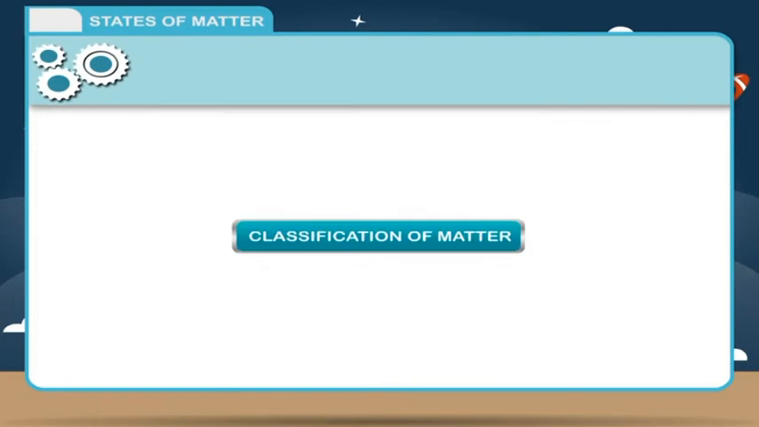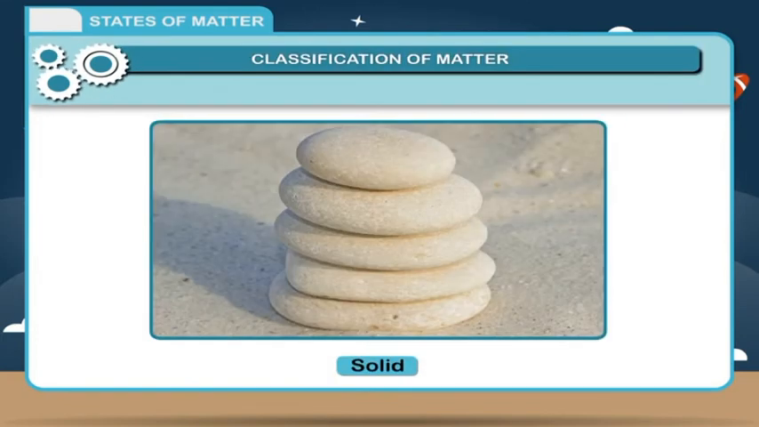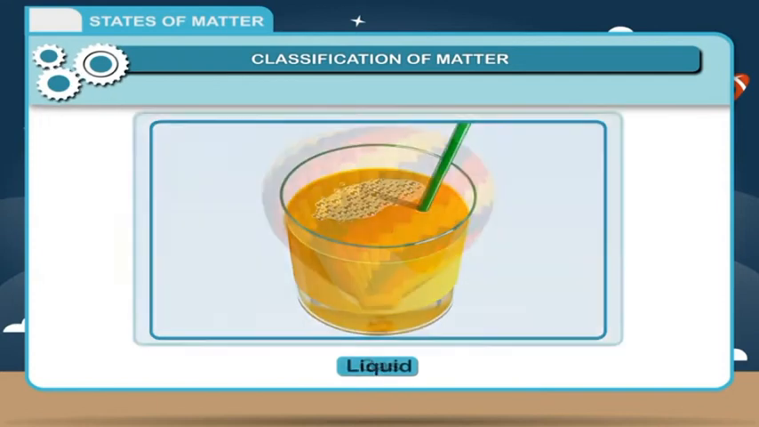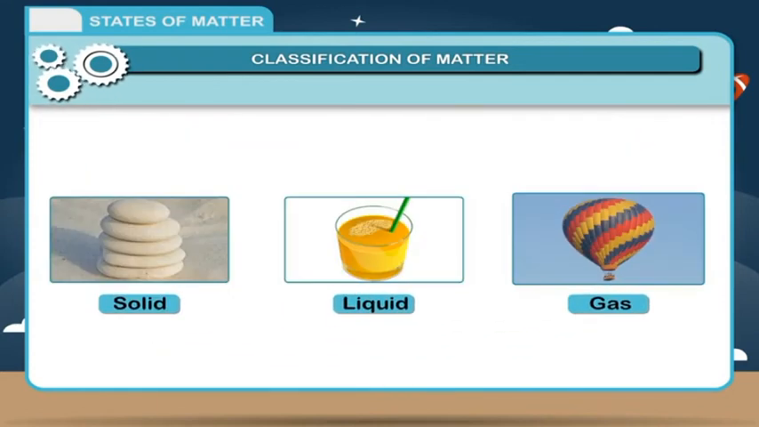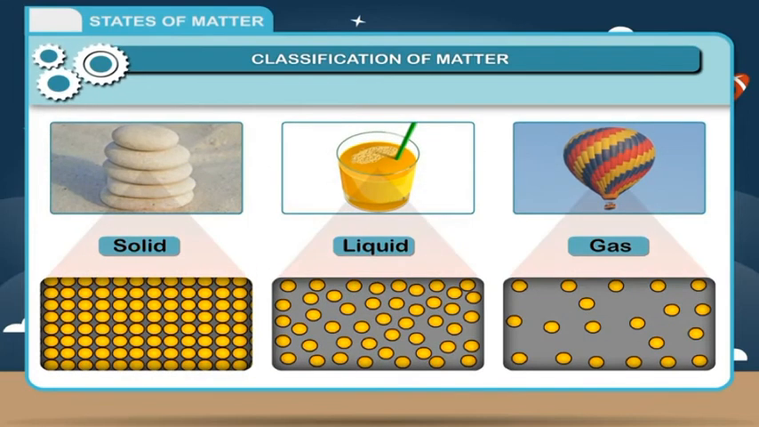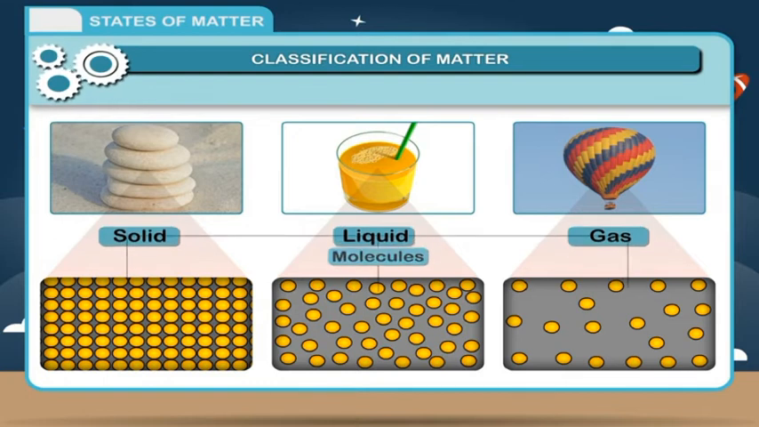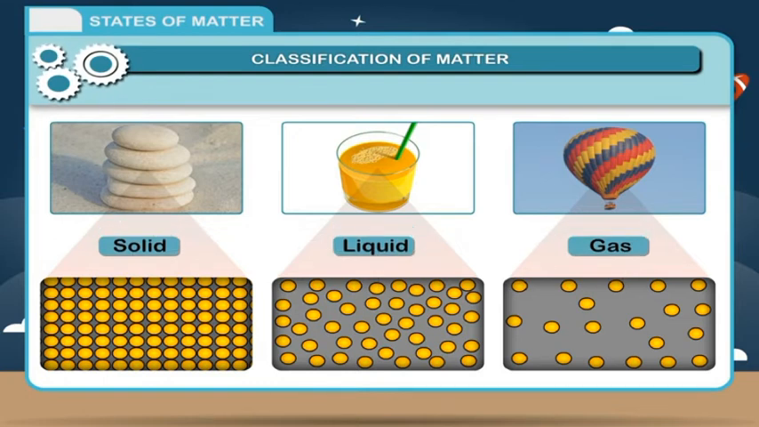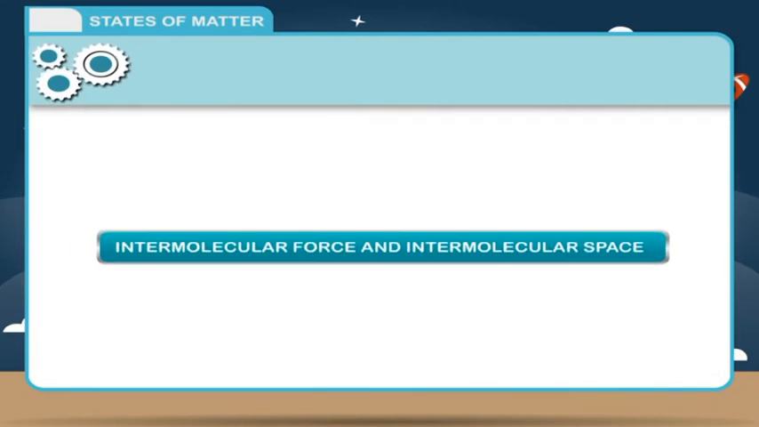Classification of matter. In nature, matter exists in three forms: solid, liquid, and gas. All three forms of matter are made up of very small particles which exist independently. These particles are called molecules. The arrangement of molecules provides shape and volume to any matter. Intermolecular force and intermolecular space.